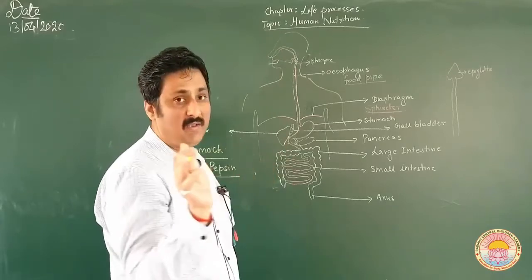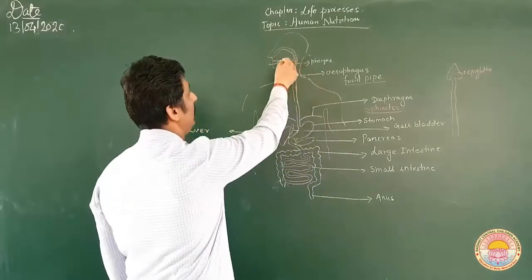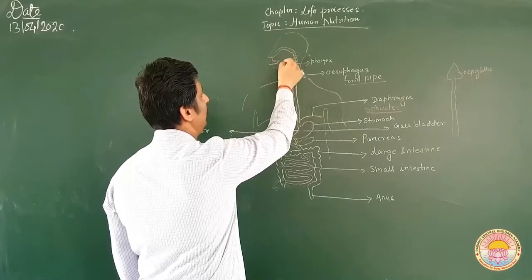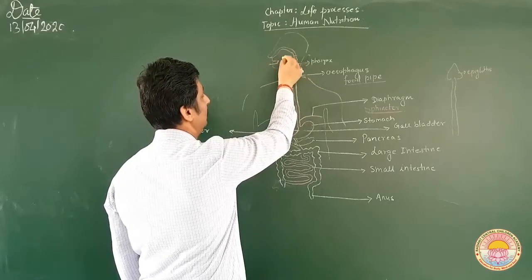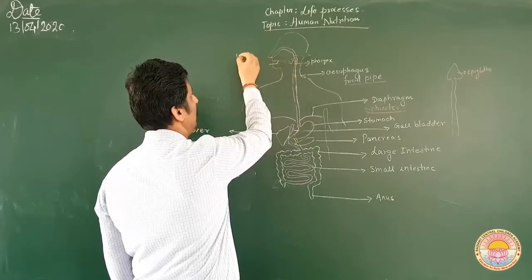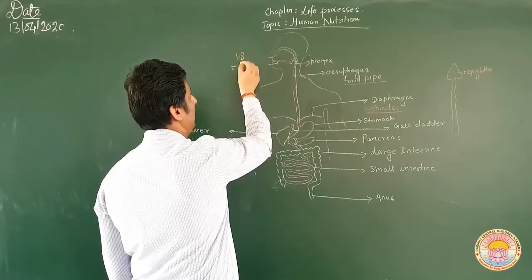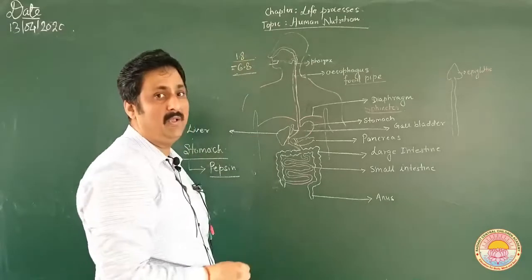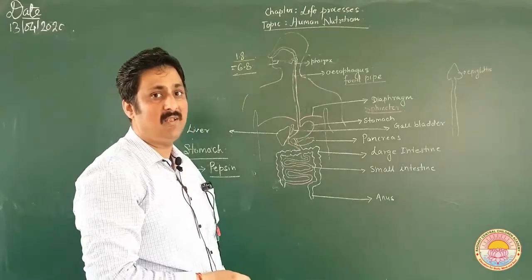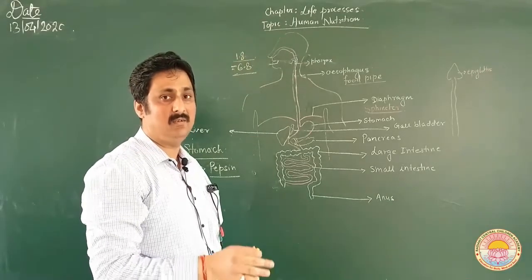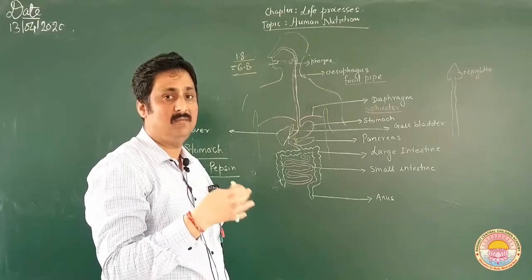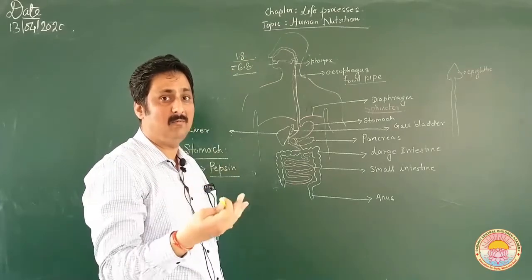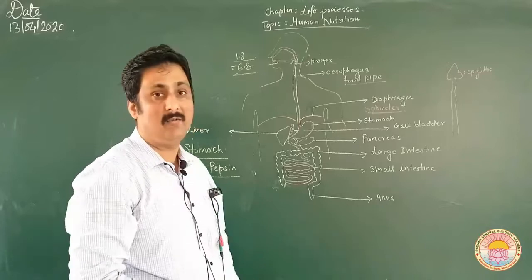There was one mistake. The pH of the saliva, which I was discussing, was not 1.8, it was 6.8. So I am very sorry for this. Not 1.8. The pH of the saliva was 6.8 and not 1.8.